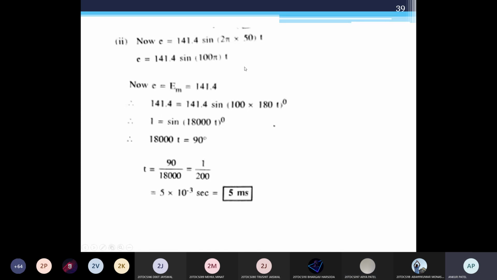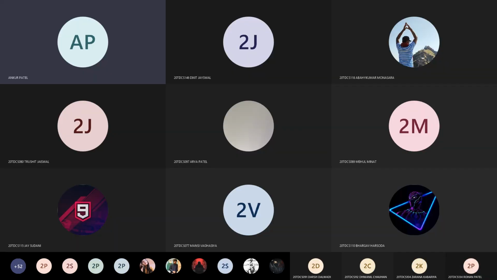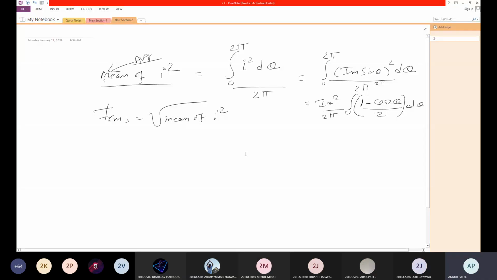I am just showing you how we can consider this, because we need to consider 90 degrees. We know cos starts from 1, meaning from the maximum magnitude. So here you can say this is the sinusoidal wave.